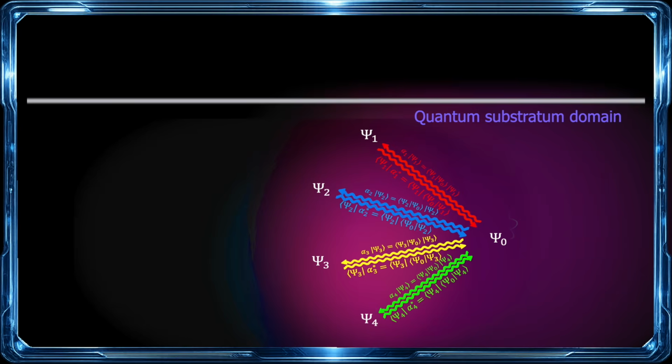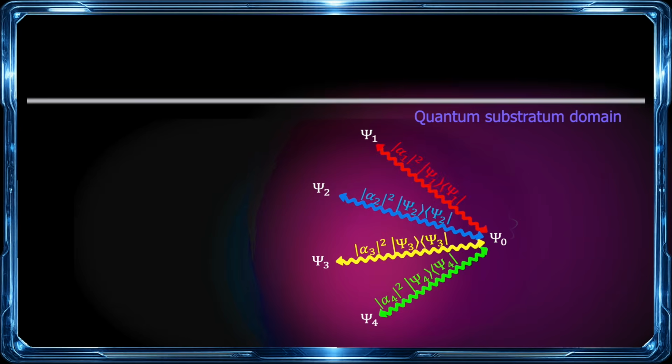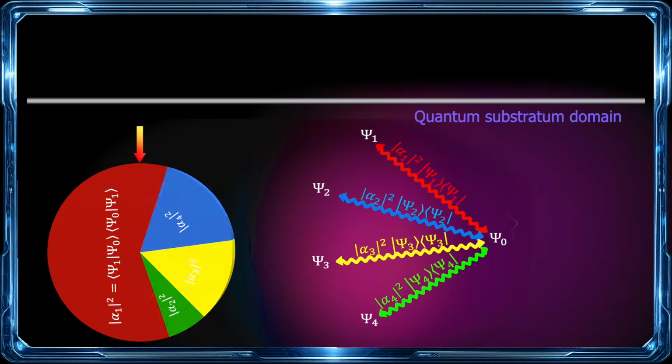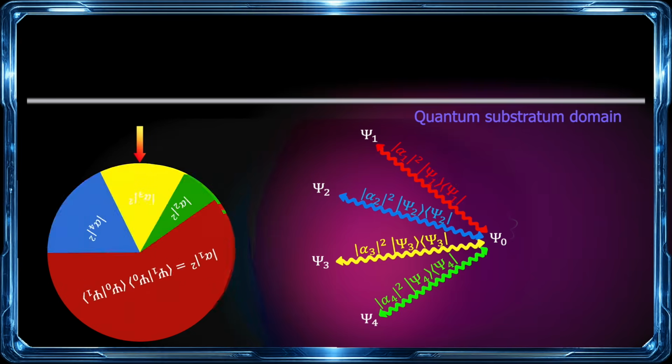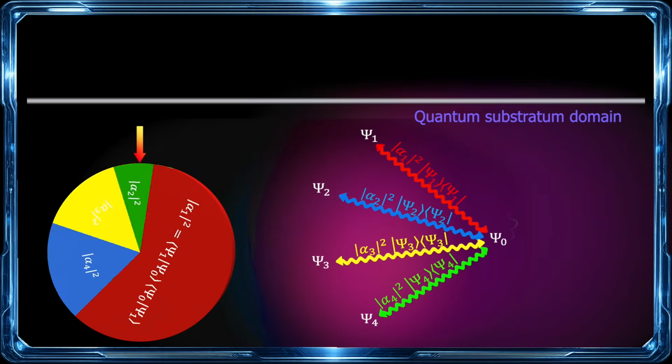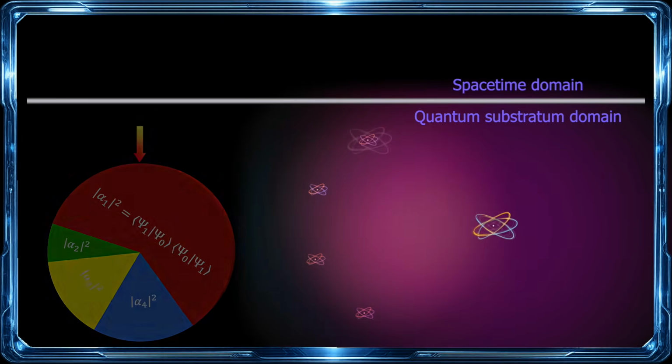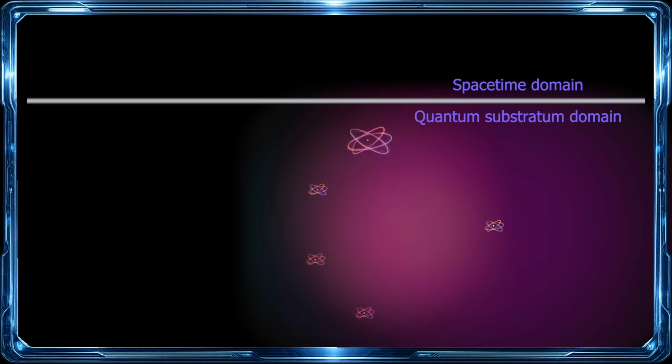The products between the offering wave and each of the confirmation waves create, as we've seen before, probabilities which are used to determine stochastically the receiving atom. In other words, one among several possible choices is randomly made, a bit like in the spontaneous symmetry breaking of the Higgs field. And that is the actual measurement event which occurs and can then be observed in the spacetime domain.